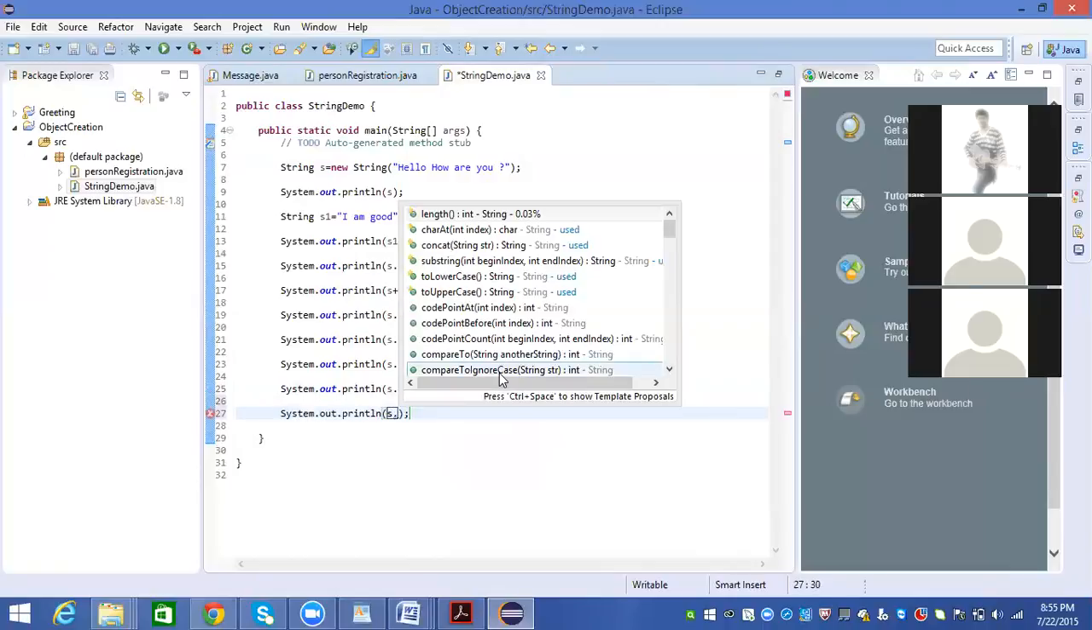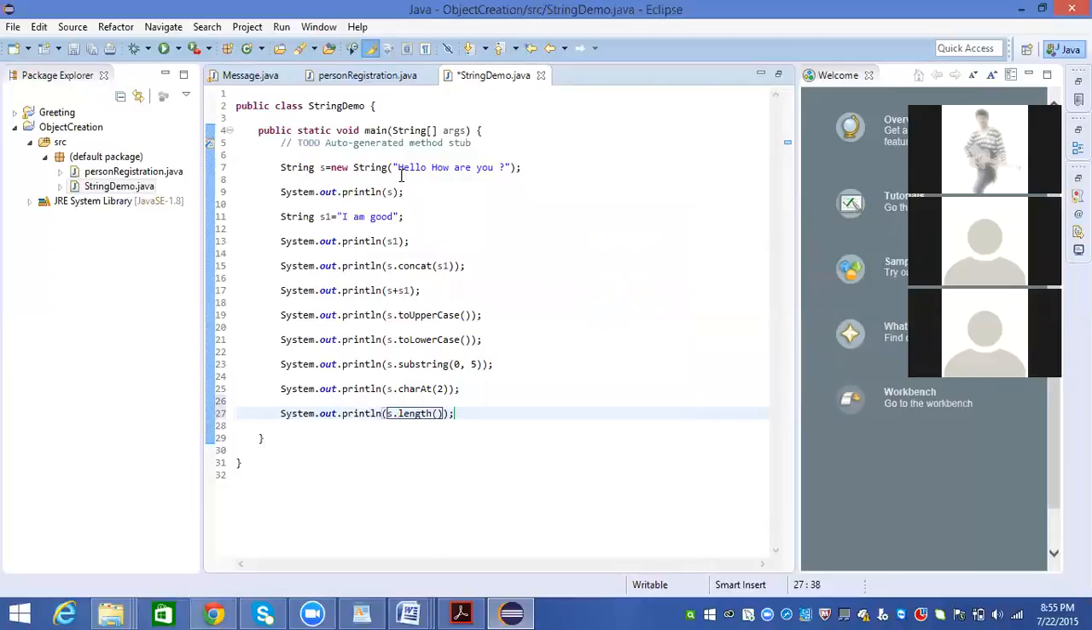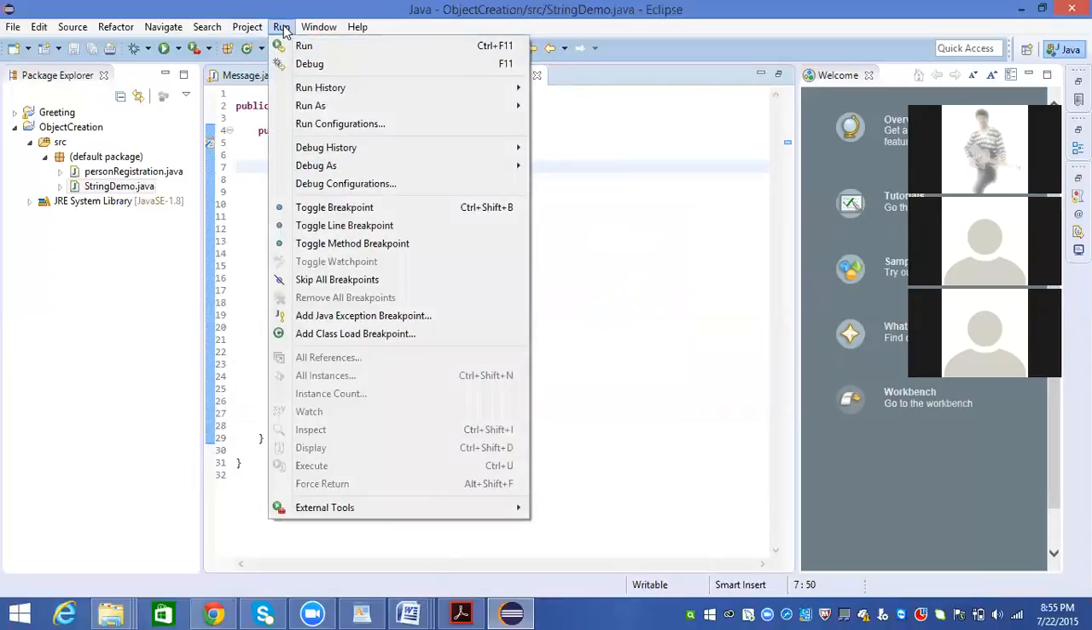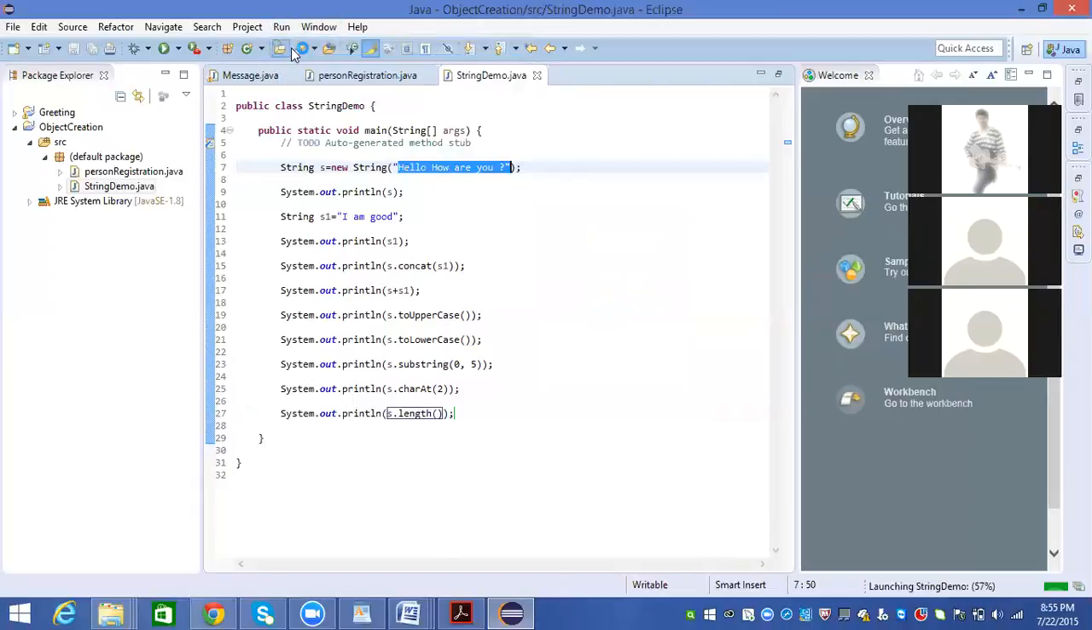We have another method. There are many methods, and one of the important methods that you need to remember is the length method. I want to know the length of my string: how many characters are there in my string? Then I want to know the length. Then click on run the project.